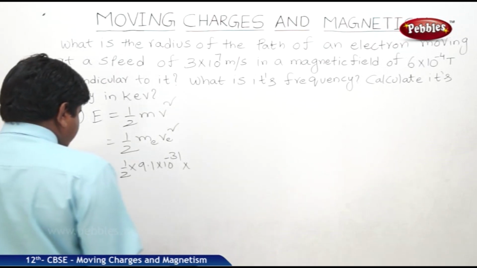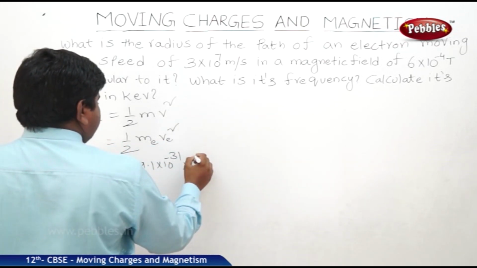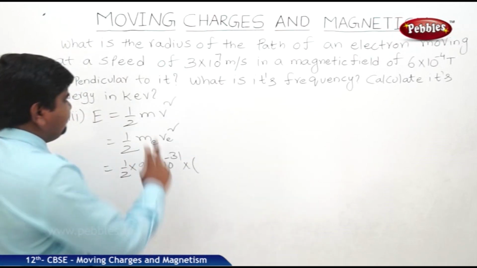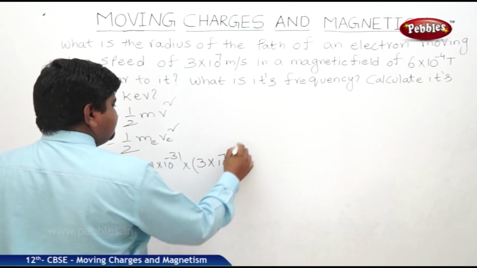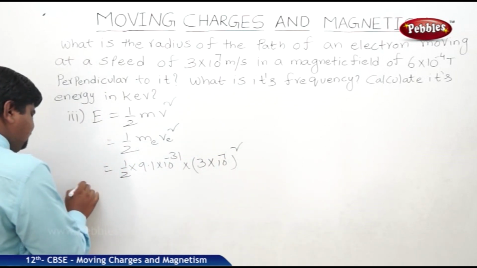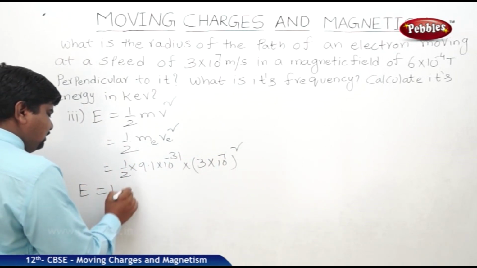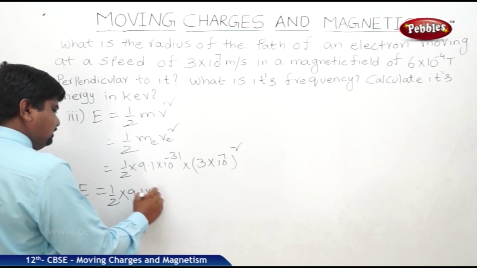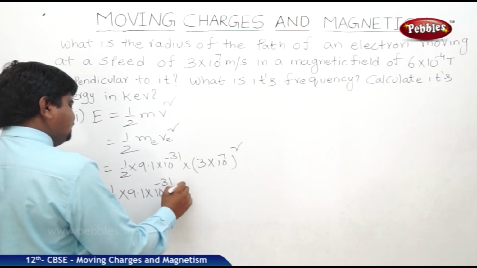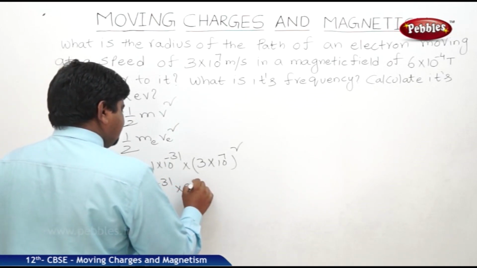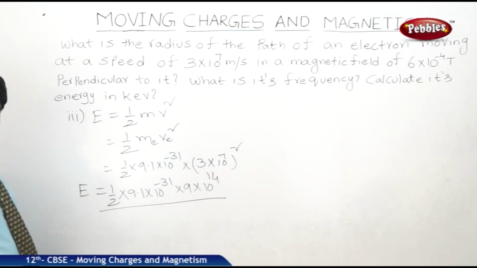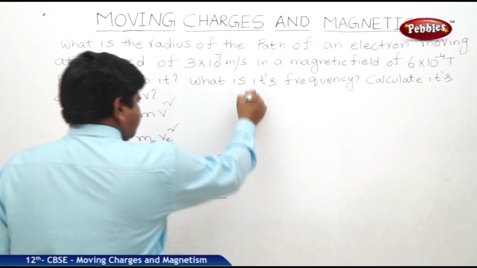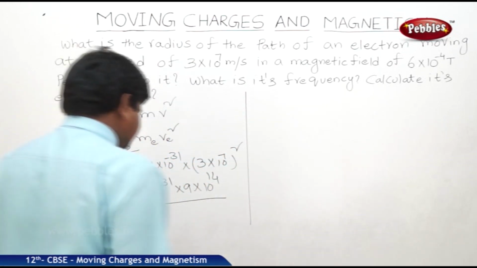The velocity of electron we got is 3 into 10 to the power of 7 meters, whole square. So E is equal to half into 9.1 into 10 to the power of minus 31 into 9 into 10 to the power of 14. If this is the case, we should multiply to find out the answer.